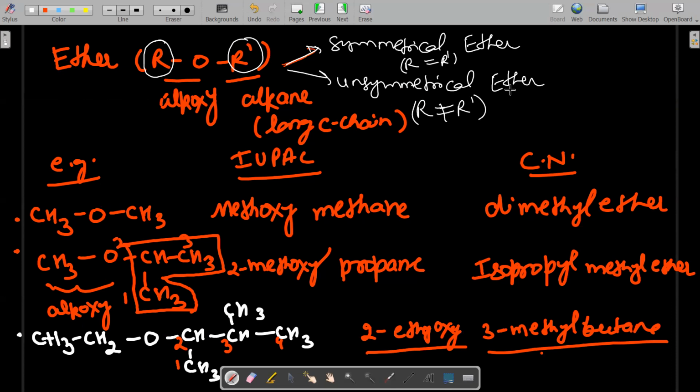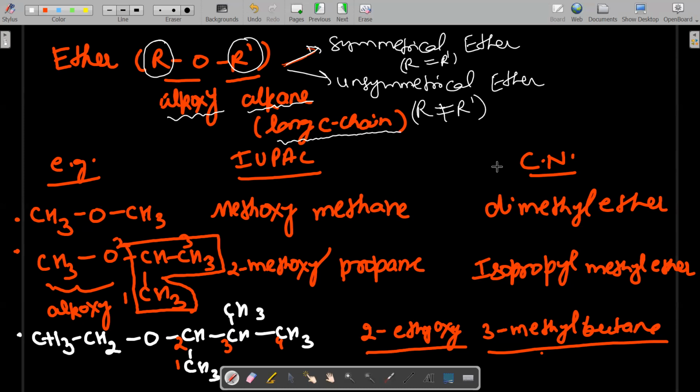So what is the IUPAC name of ether? It is called alkoxy alkane. If it's symmetrical, there is no problem. But in case of unsymmetrical ether, where R and R dash are different, the alkane is taken as the long carbon chain. Now it is better to see examples.